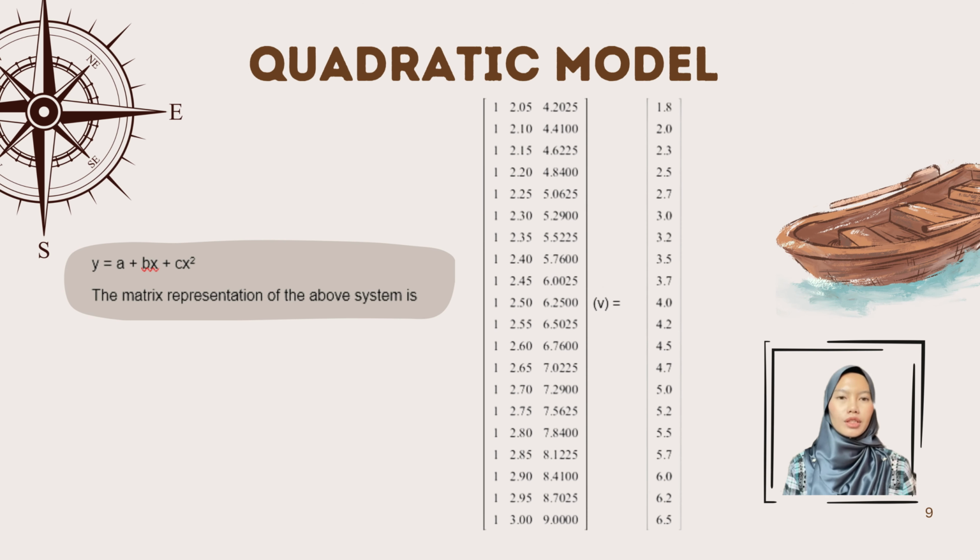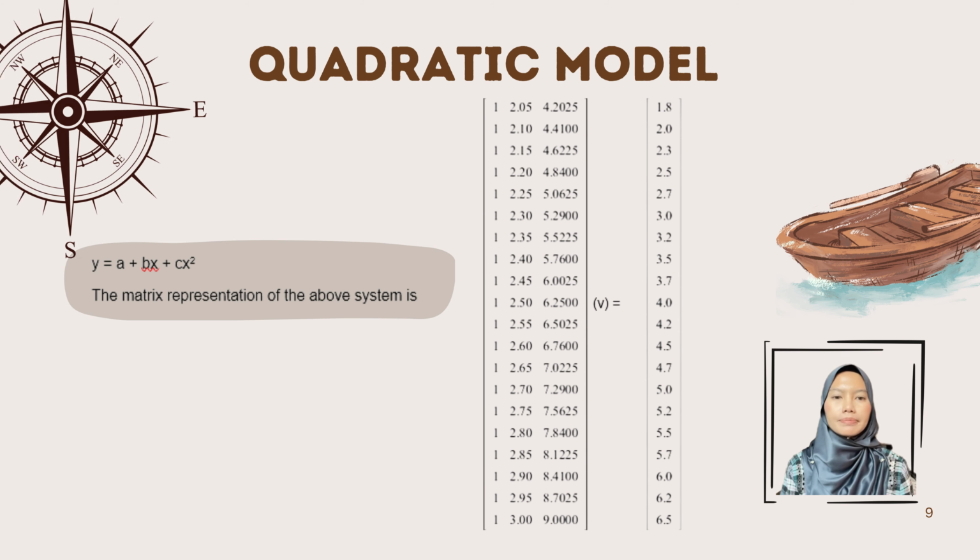Let's continue with the quadratic model. Here is the matrix representation of the quadratic model. X represents the fuel price and Y represents the inflation rate. This data was substituted into a quadratic equation. The fuel price for each observation needs to be squared to get the value of x squared. Therefore, the data were written in matrix form as matrix M.